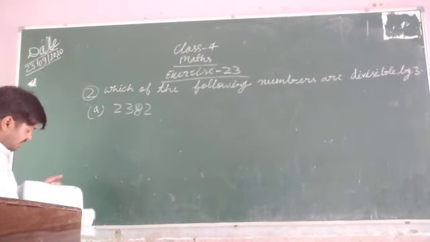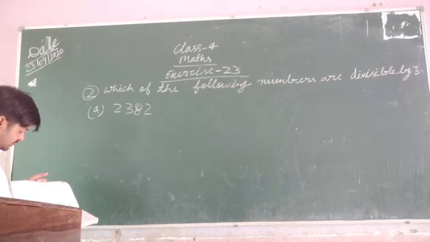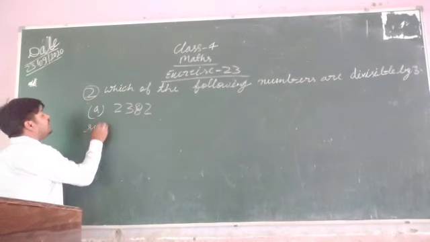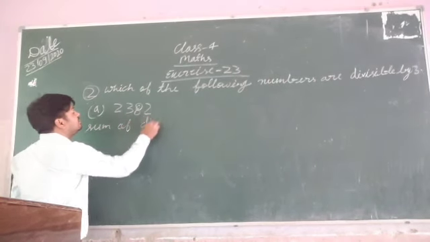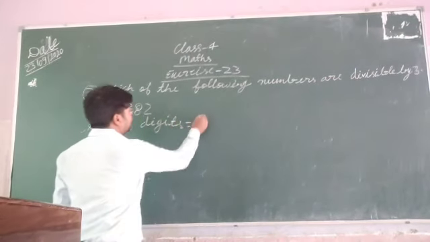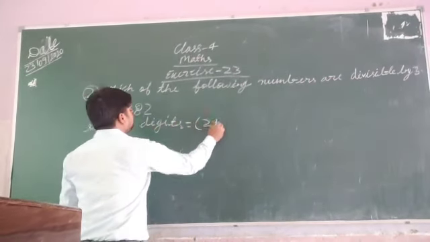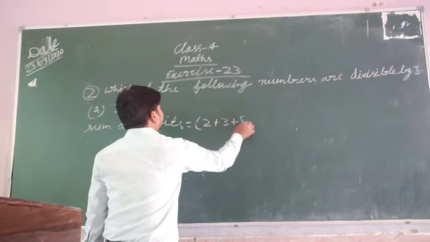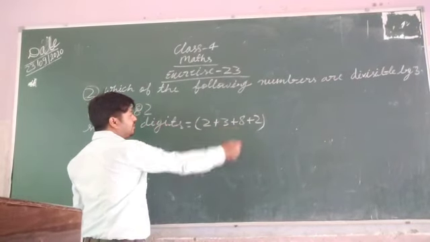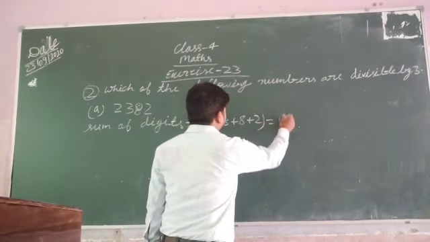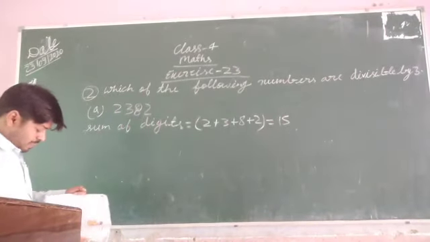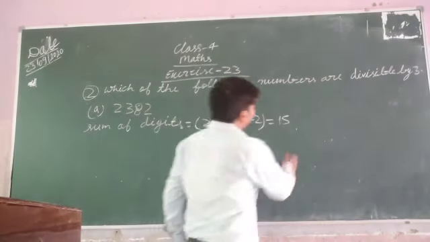Now I am going to check. So what we will do? Sum of digits. Here you have to write sum of digits. First digit is 2 plus 3 plus 8 plus 2. So what do you get? 3, 5, 8, 13, 15. What is the sum of digits? 15. 15 is divisible by 3.